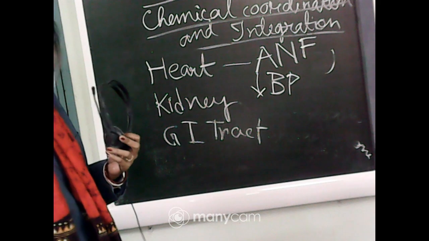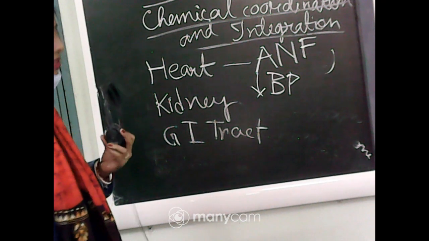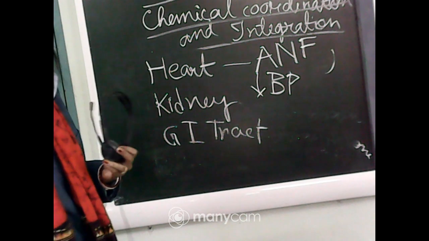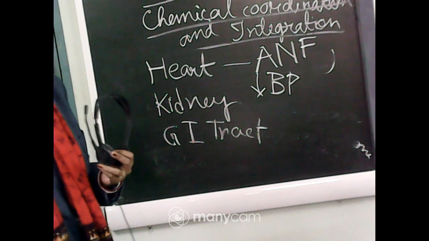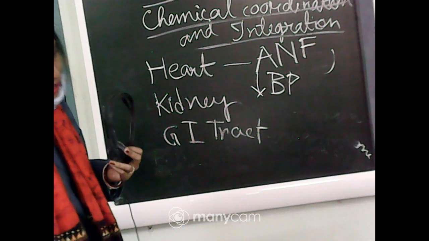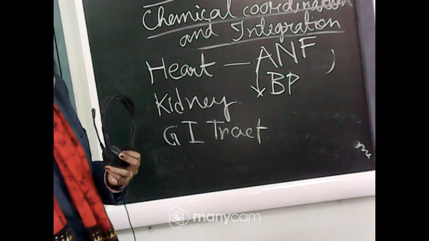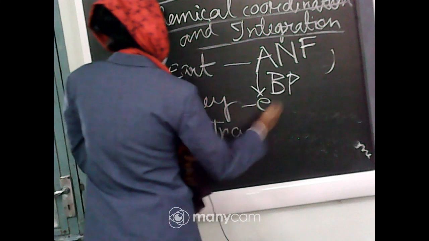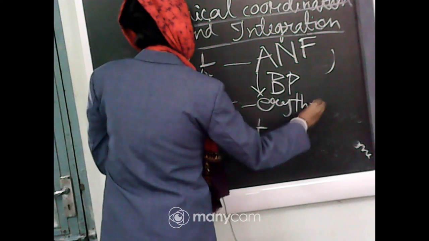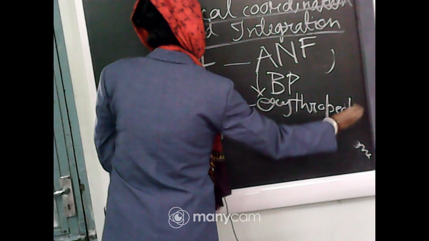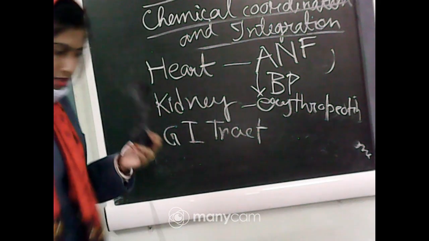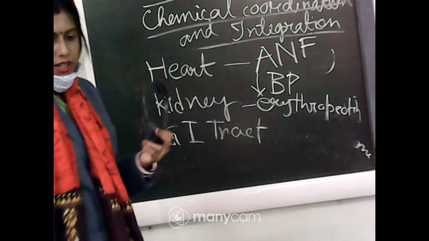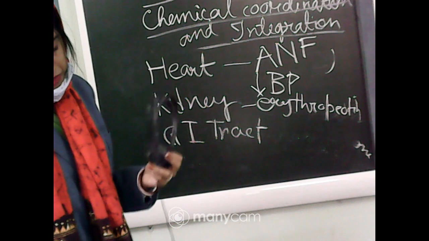Next one is kidney. So already you have read excretory system. In the kidney part you can find some special type of cell, that is the juxtaglomerular cells. So from these juxtaglomerular cells a special type of hormone can be produced which is called erythropoietin. These special type of erythropoietin hormones will be released.